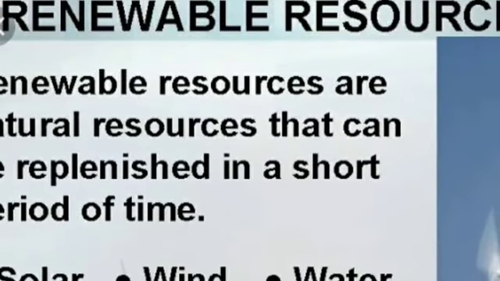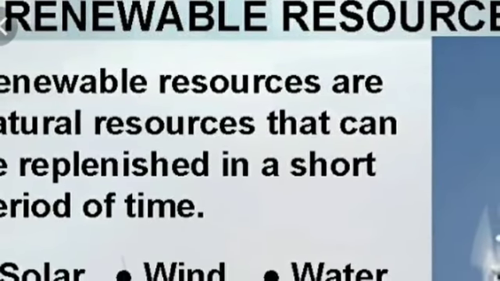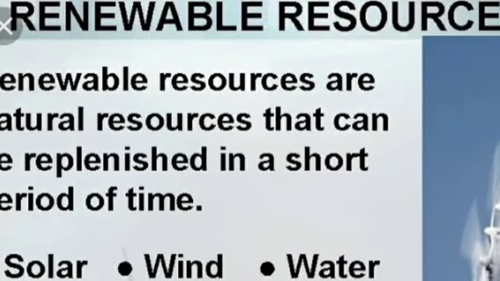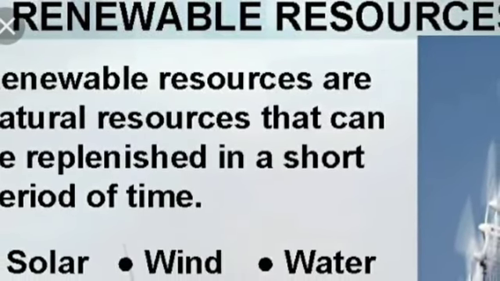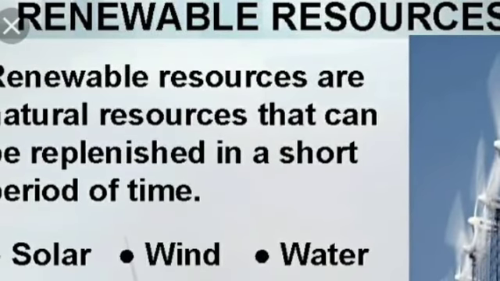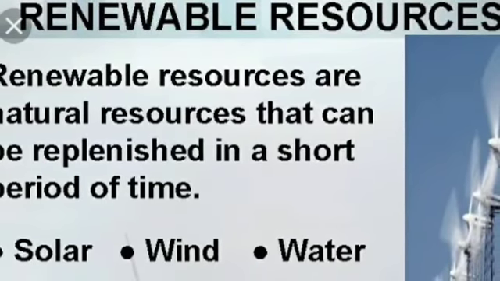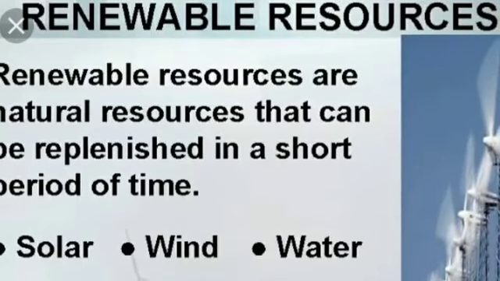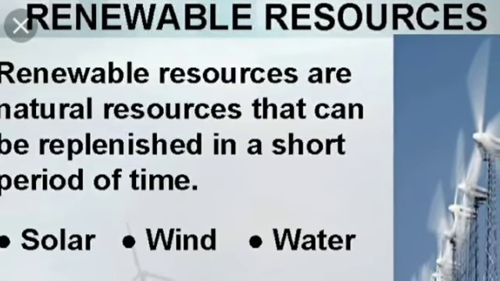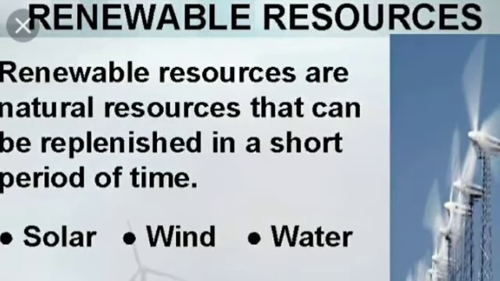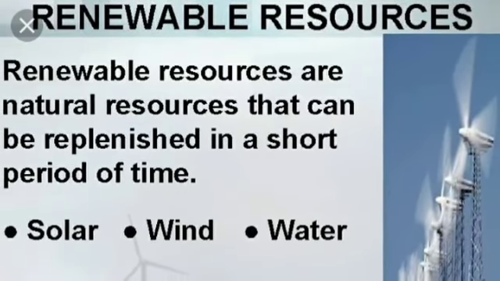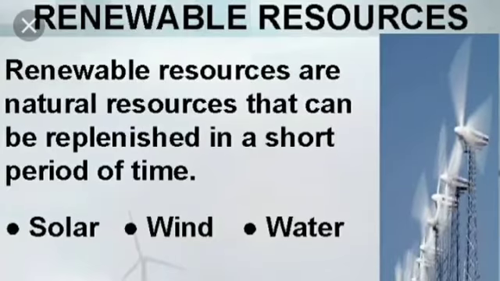Some of these are unlimited and are not affected by human activities, such as solar and wind energy. Yet, careless use of certain renewable resources like water, soil and forest can affect their stock. Water seems to be an unlimited renewable resource. But shortage and drying up of natural water source is a major problem.